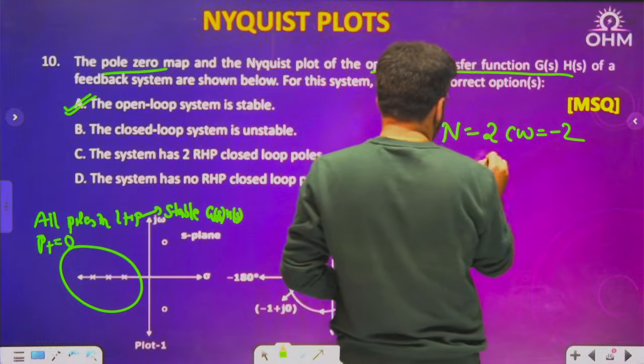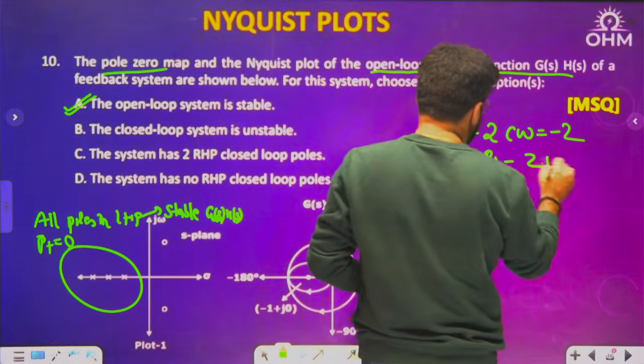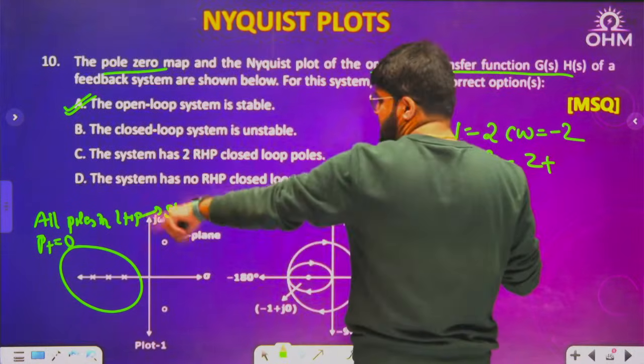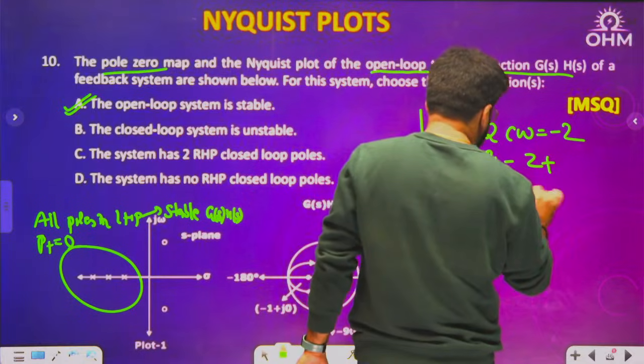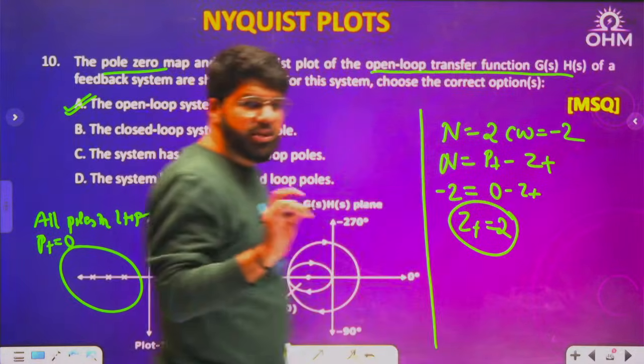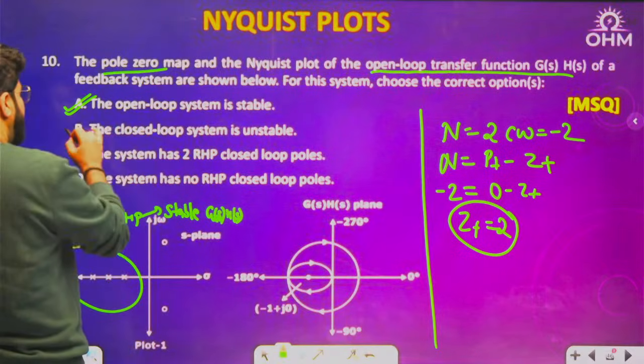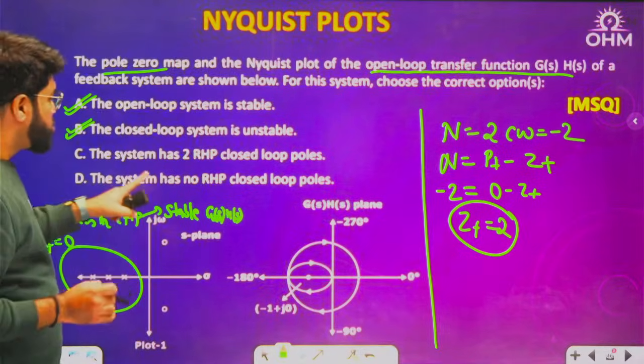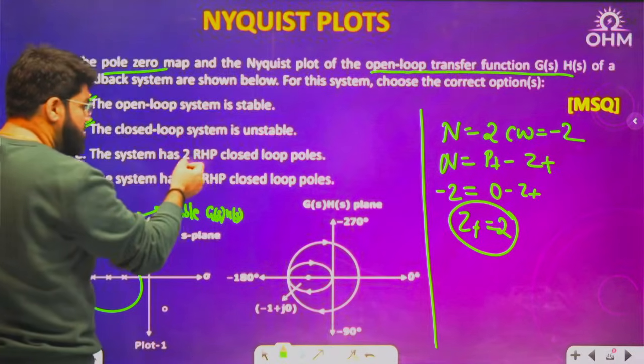Okay, again, let me try N equal to P plus minus Z plus. N is minus 2. P plus is how much? 0. So minus Z plus, so Z plus equals 2. Z plus not equal to 0 means the closed loop is unstable. Correct. The closed loop has how many poles in the RHP? It has 2 RHP poles.